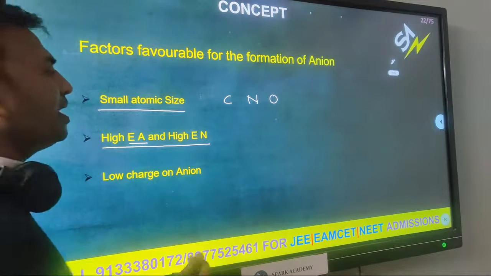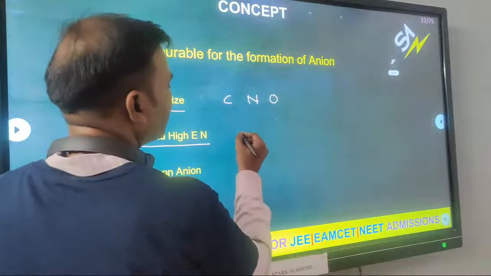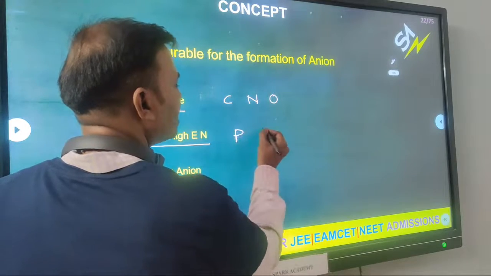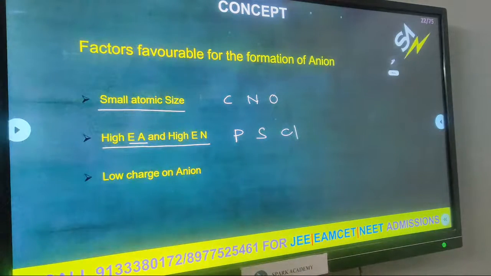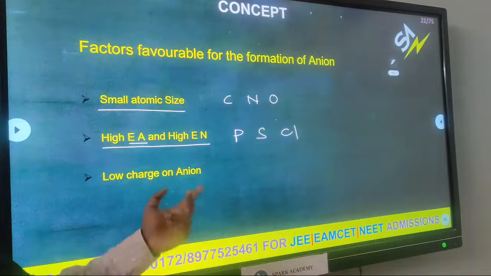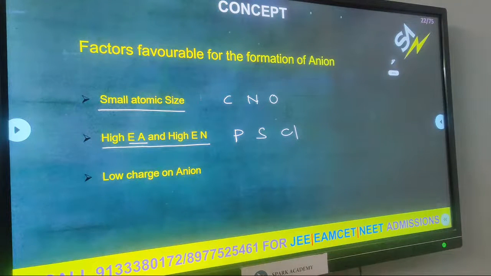So for example, we take phosphorus, sulfur, chlorine. Phosphorus, sulfur, chlorine, all are electronegative elements, because they are non-metals. So which non-metal readily forms an anion? Chlorine, because chlorine has high electron affinity and high electronegativity. So chlorine readily forms an anion.